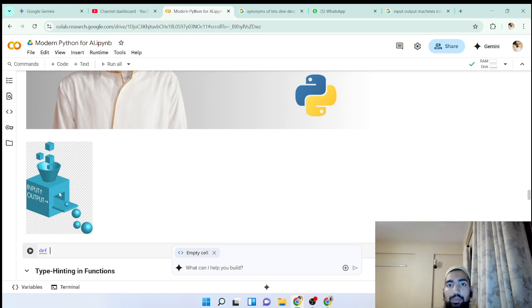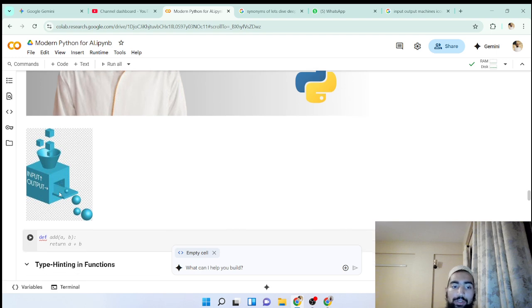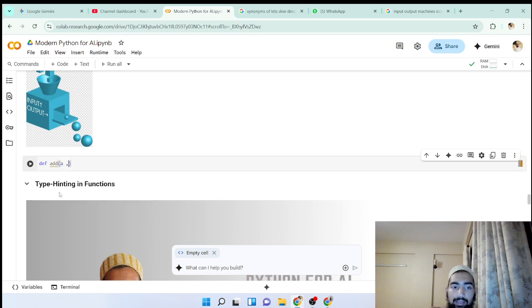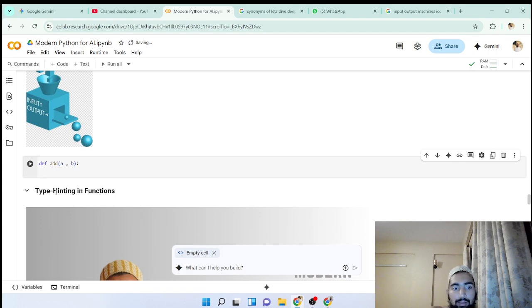After that, you can name your function whatever you like, for example, add(a, b). What I have added in these two brackets are the inputs I am giving to my machine, and those inputs in the world of programming are called arguments. A silly name, but we have to comply with them.